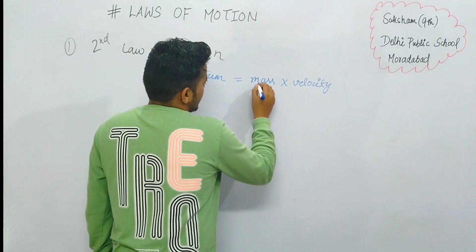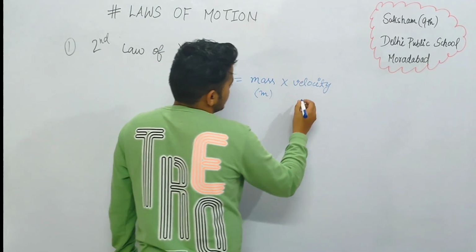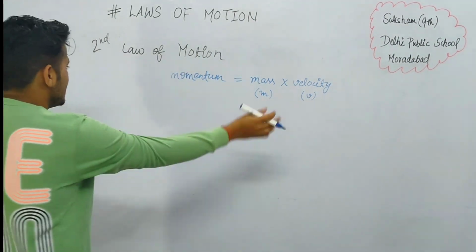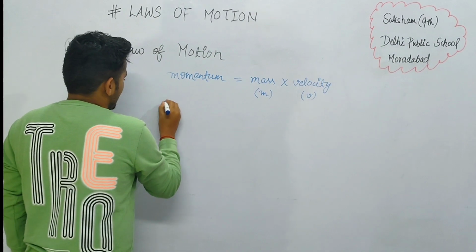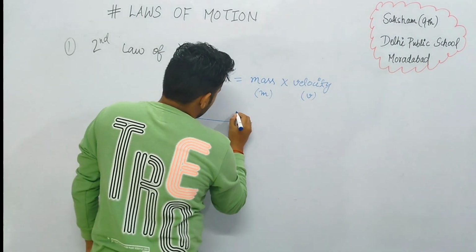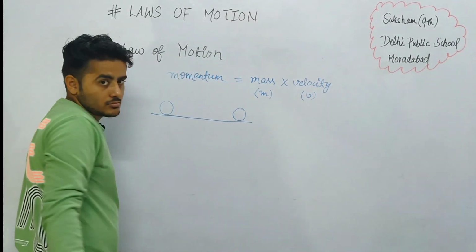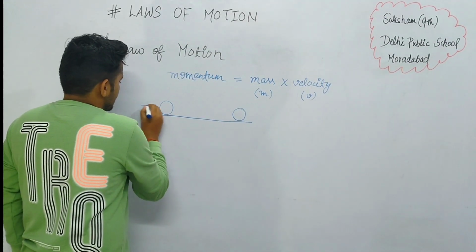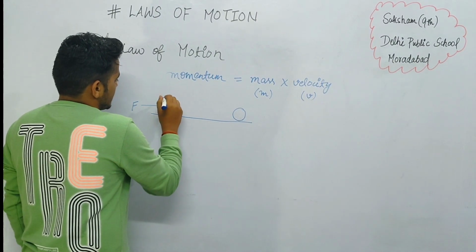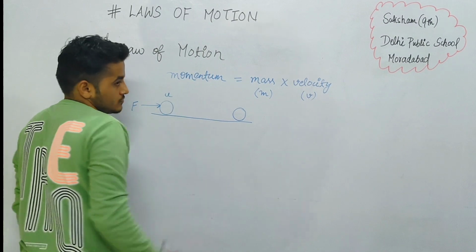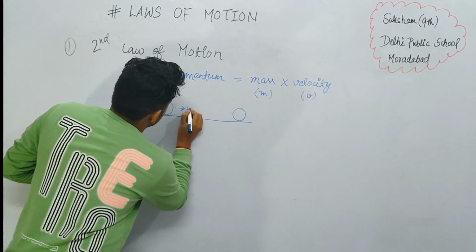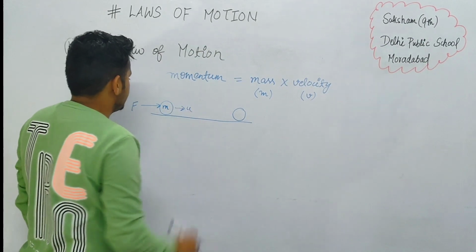From here on, we'll write mass as m and velocity as v. Now try to imagine that there is a ball, and someone kicks this ball. Someone applies force F on it. Initially it has velocity u. It goes forward with the velocity u and it has mass m.